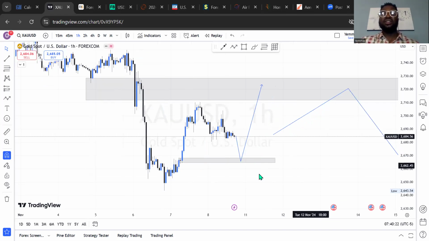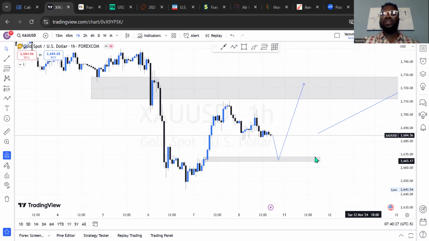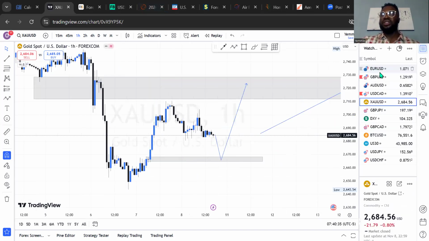This is just candid advice for those that will be counter trading the main trend direction on gold US dollar. So therefore, guys, this is what we have for this week. We've analyzed DXY, we've seen EURUSD, Great British pound US dollar, AUDUSD, gold, and USDCHF.